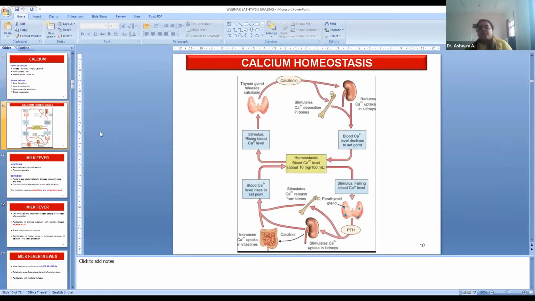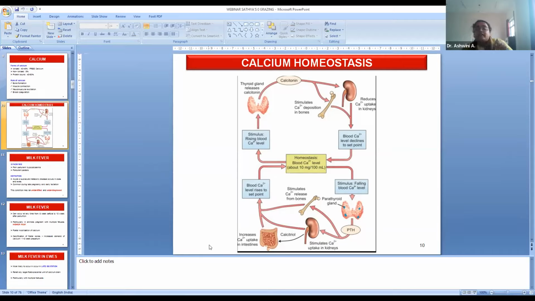Coming to calcium homeostasis, all of us know this, but to recap our memory quickly, two hormones play a major role: PTH, that is parathyroid hormone, and calcitonin. Whenever serum calcium level is decreased, parathormone is secreted from the parathyroid gland, which in turn acts on the bones so that there is osteoclastic bone resorption. The calcium produced from the osteoclastic activity comes to the blood, and the blood calcium is maintained.